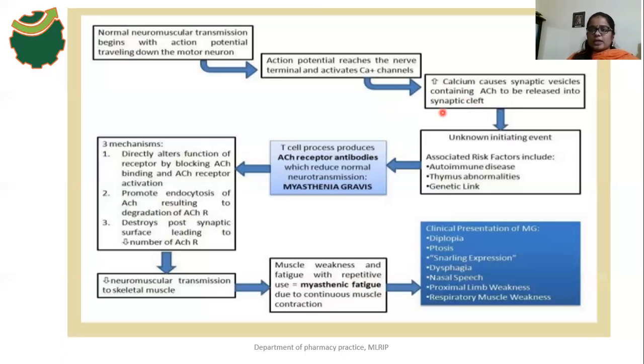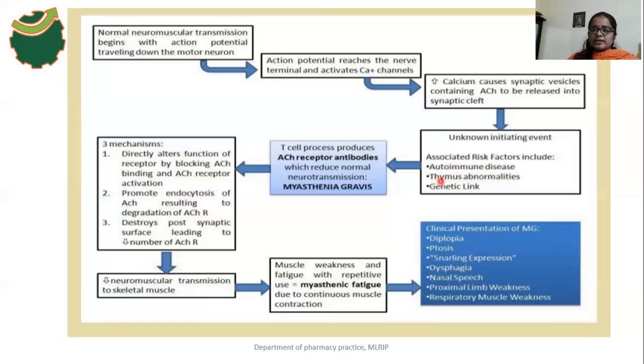But when the person is exposed to any unknown initiating event, like autoimmune problems, the immune system is activated and produces antibodies, and those antibodies act against the receptors.